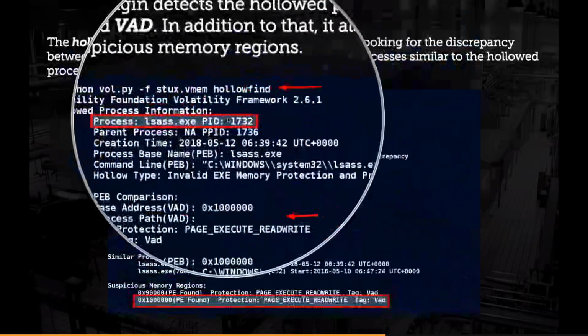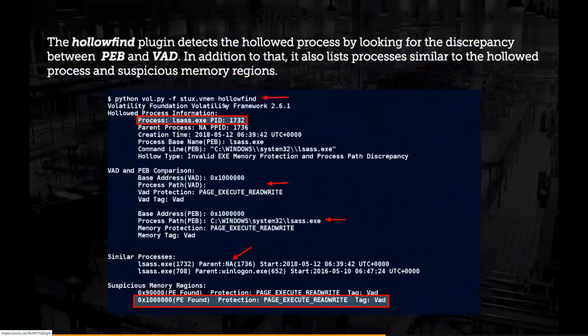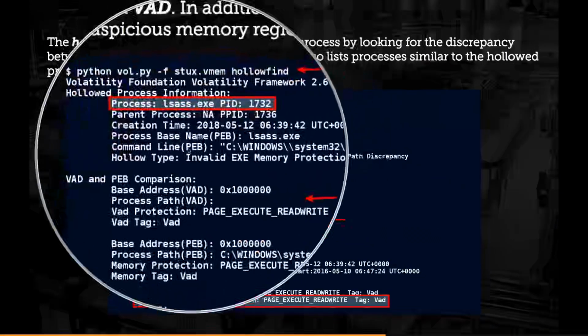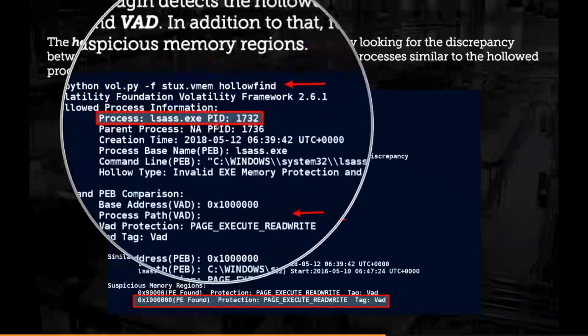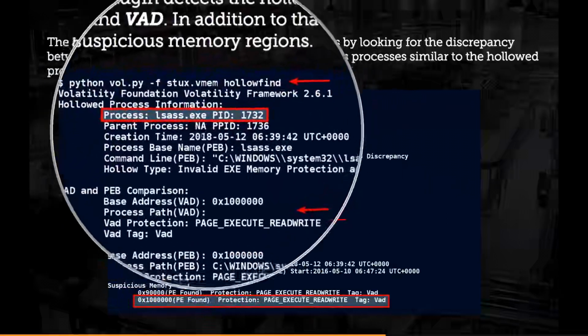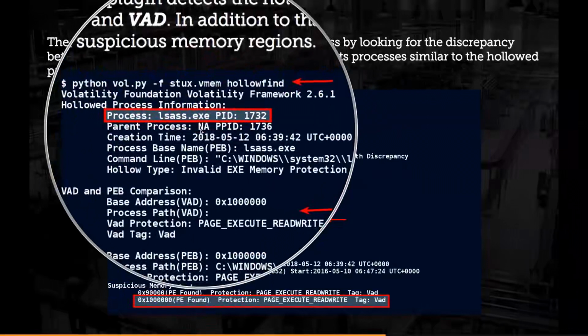It's called the HollowFind plugin. What the HollowFind plugin does is, it tries to identify the hollow process injection, the process that is hollowed out from the memory image. In this case, notice what it's telling is lsas.exe is hollowed out, and it's also telling me it doesn't have a parent process. On a clean Windows system, the lsas.exe process is started by winlogon.exe or wininet.exe.